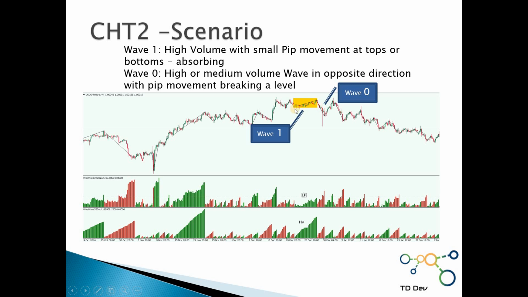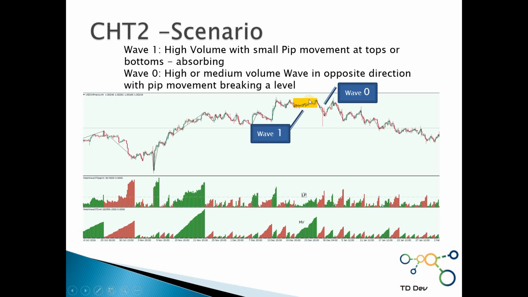We see a down move, it breaks a significant level right here. We see a down move, the volume is not small, and then we have a reaction up move with less volume, almost reached the same level, and then we went down.